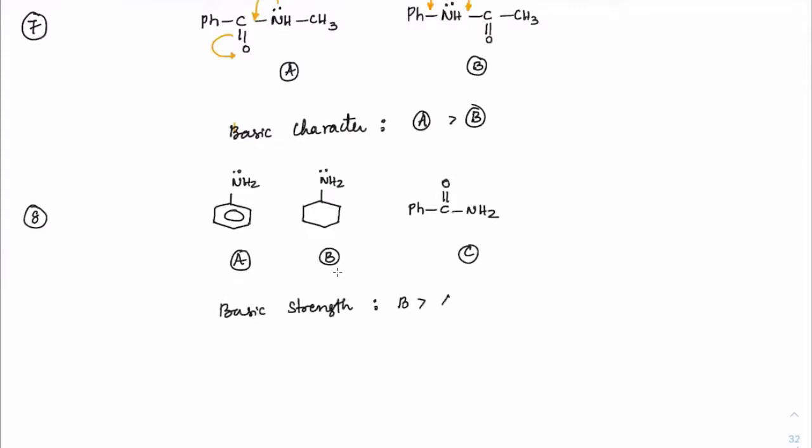BAC, right? BAC. Because aniline's resonance is not effective as that of amide resonance. In amide resonance, this nitrogen is almost completely sp2 hybridized, while this is still a mixture of sp2 and sp3 hybridized. Okay, so I'll just mention the reason here.